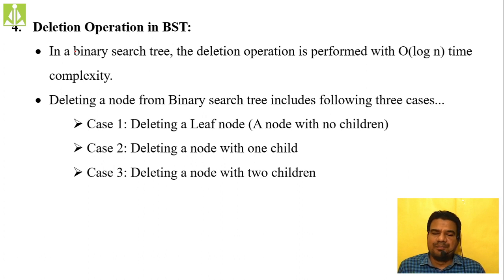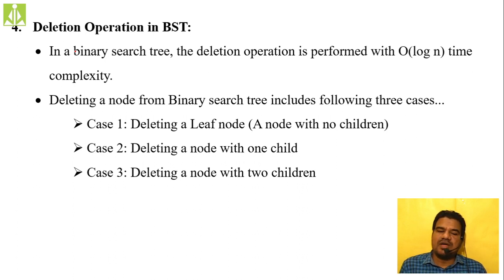If it is a node with only one child, then how do we do the deletion? And if it is a node with two children, how do we do the deletion? Three cases. Case 1, if it is a leaf node.